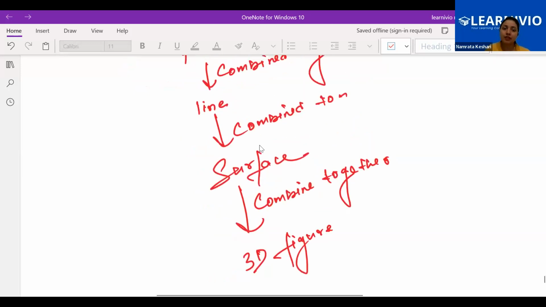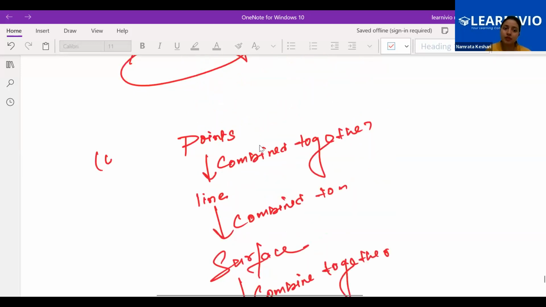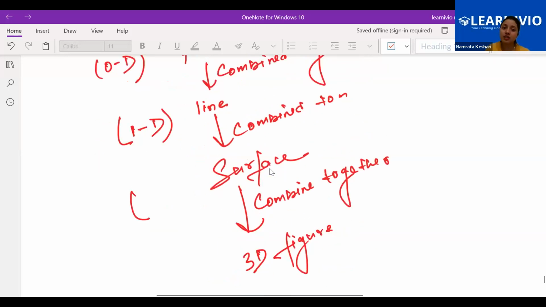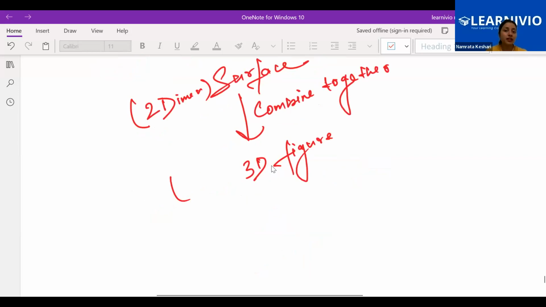When we were having a point, what is the dimension? 0 dimension, no measurement. When we were talking about a line, what is the dimension? 1 dimension, only length was there. When we were talking about the surface, what is the dimension? 2 dimension is there. And when we are talking about a 3D figure, a cylinder, a cap, a sphere, whatever, it has 3 dimensions. It has length, breadth, and height also.